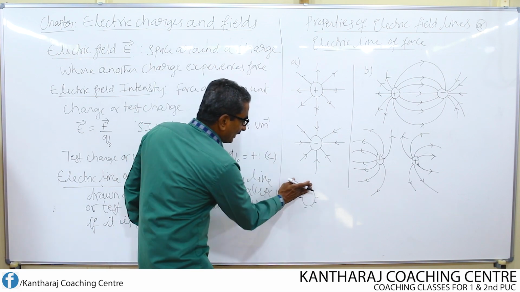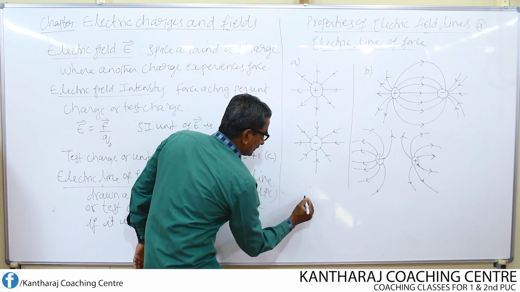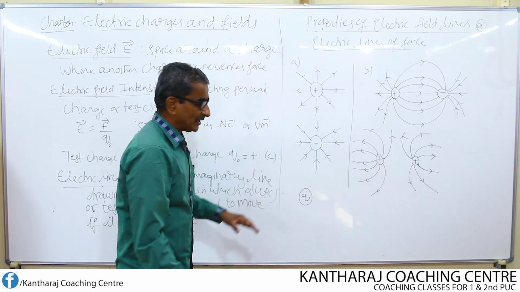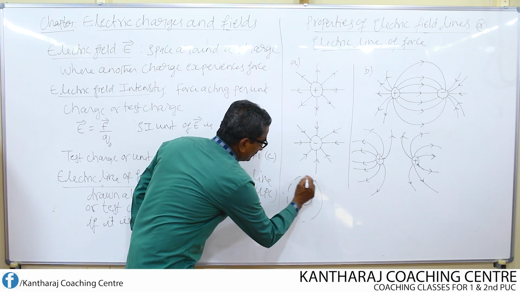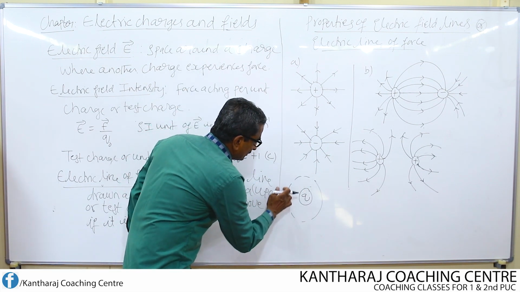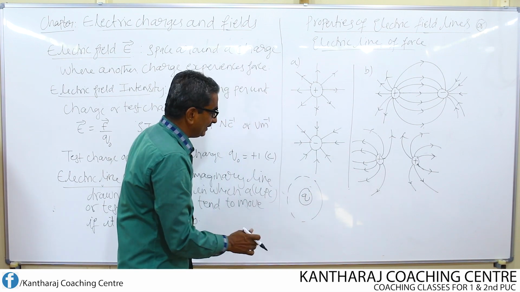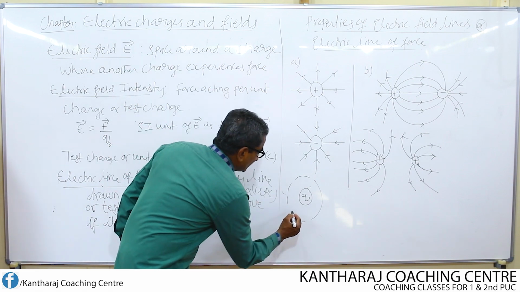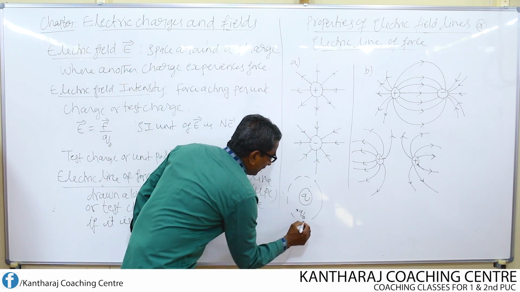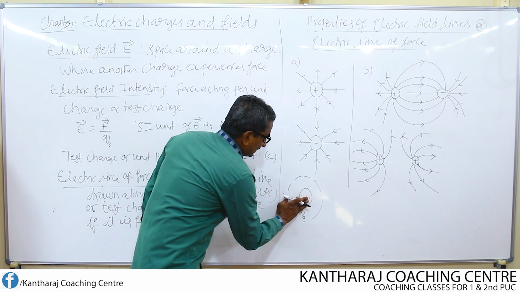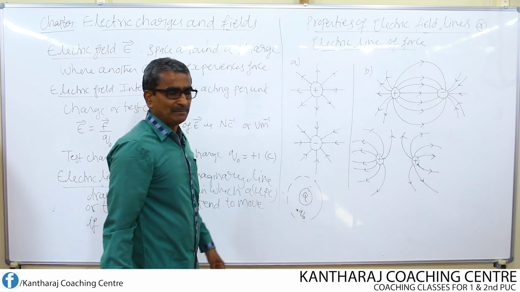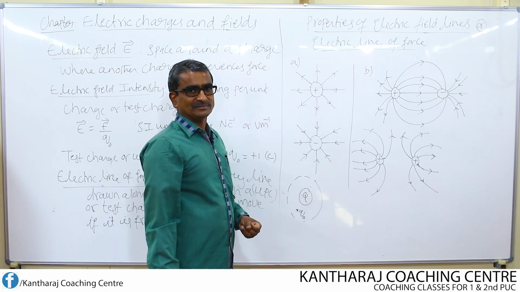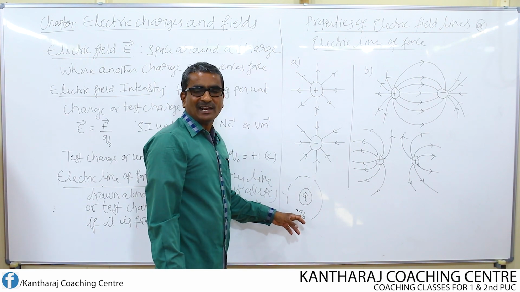That means if I consider one charge Q, and all around this charge I consider a small boundary or small area, then in this small area, if I keep another charge, say Q0, let us consider this charge as capital Q. We call this charge the main charge or source charge, whereas we call the other one the test charge.